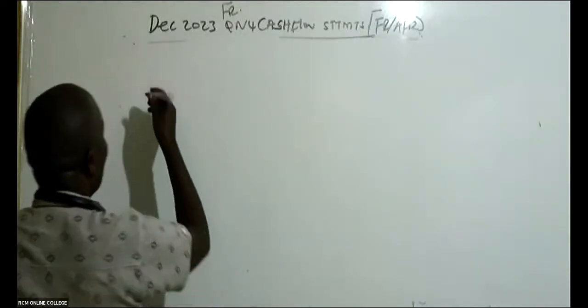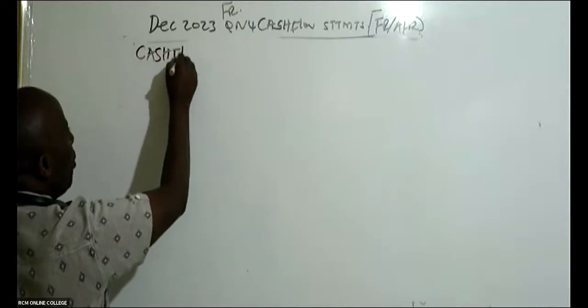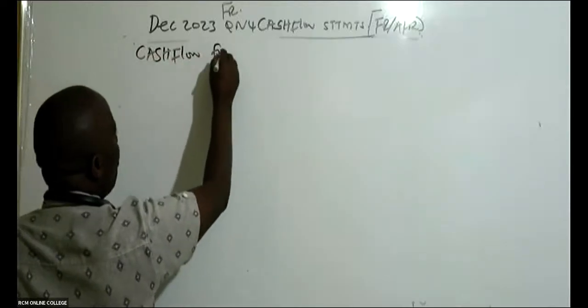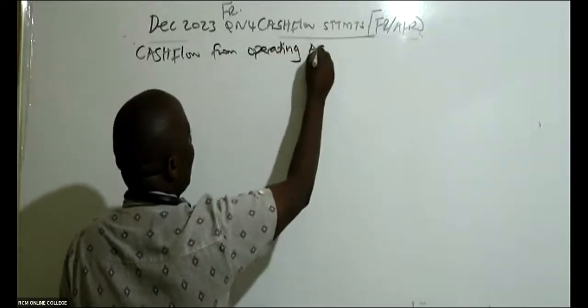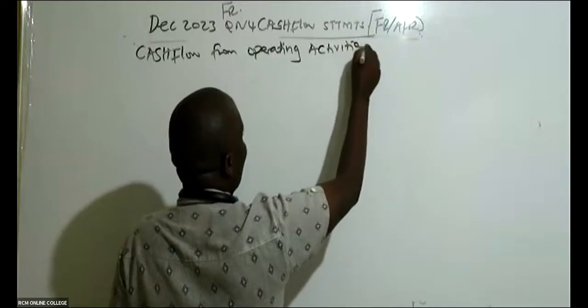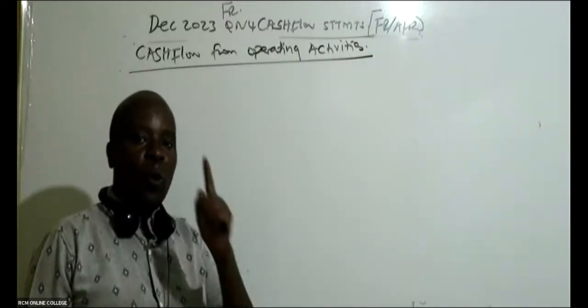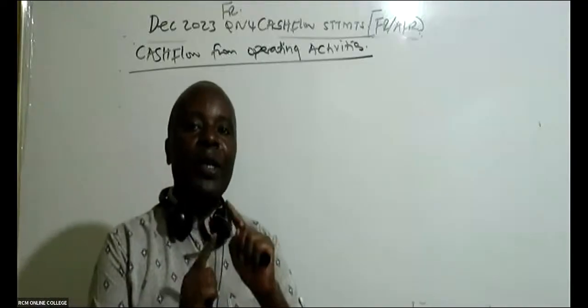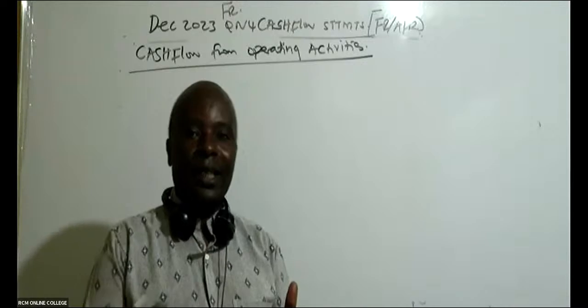Our cash flow statement will have 3 sections. The first section will be cash flow from operating activities, our day-to-day operations, where we are selling and there's a cost of sales.